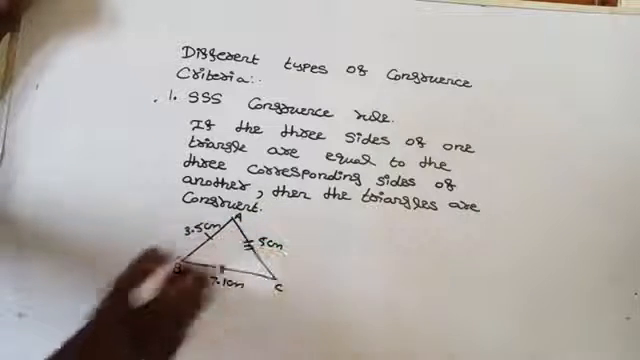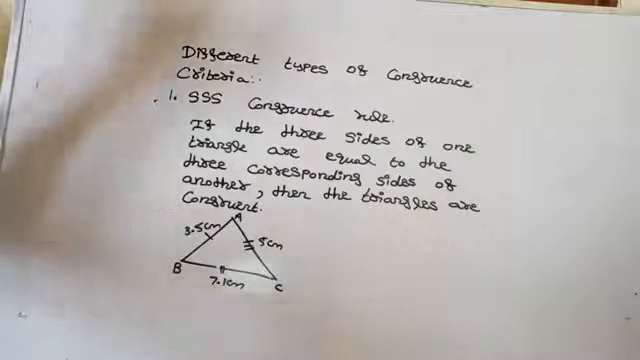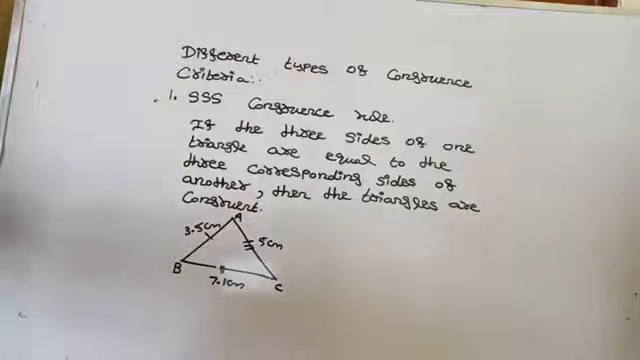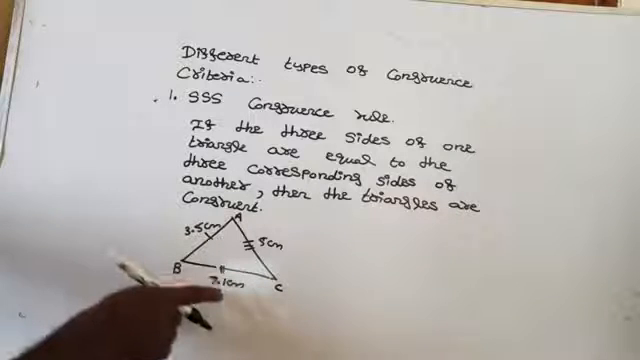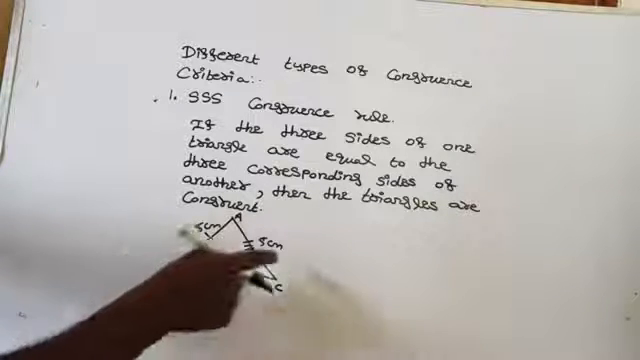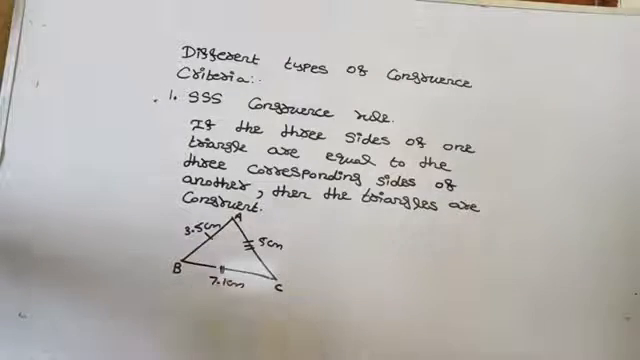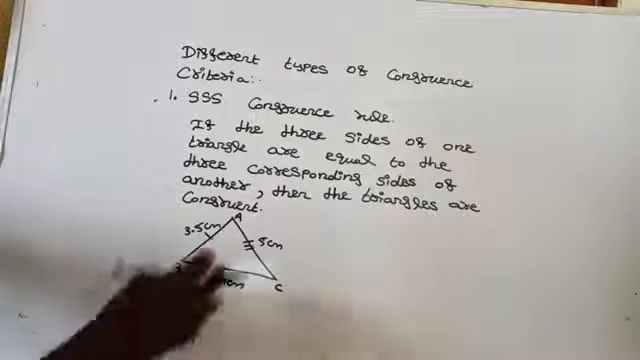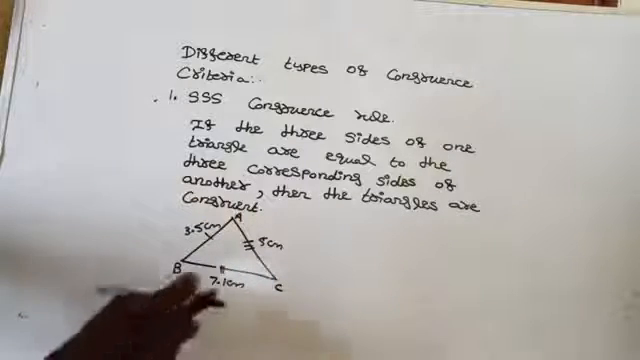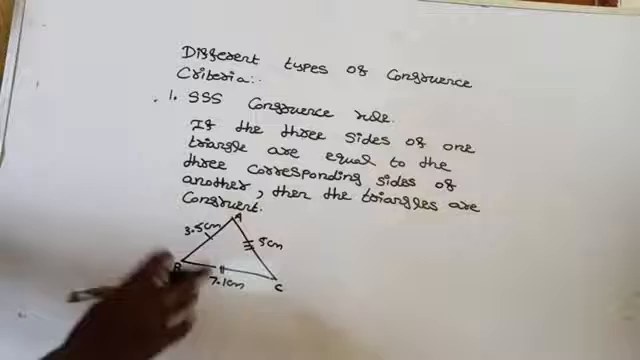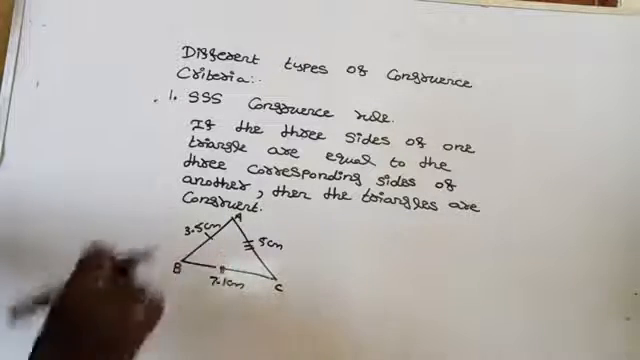Are you getting there? At the same time, what is the triangle inequality property? Yes, the sum of any two sides of a triangle is always greater than the third side. 3.5 plus 7.1 is 10.6, which is greater than 5. 5 plus 7.1 is 12.1, which is greater than 3.5. 5 plus 3.5 is 8.5, which is greater than 7.1. So the given sides form a triangle.